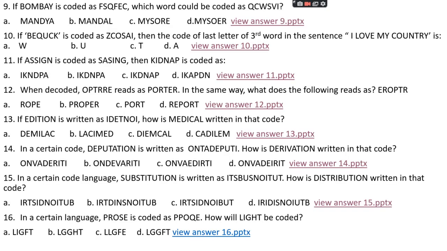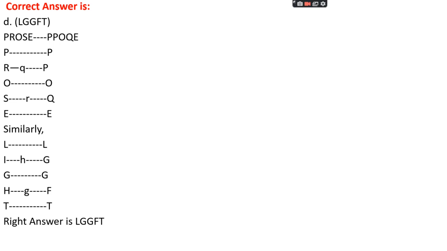Question number 16. In a certain language, PROSE is coded as PPOQE. How will light be coded? Option A, LIGFT. Option B, LGGHT. Option C, LLGFE. Option D, LGGFT. The right answer is option D, LGGFT.